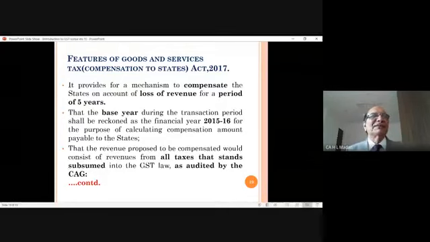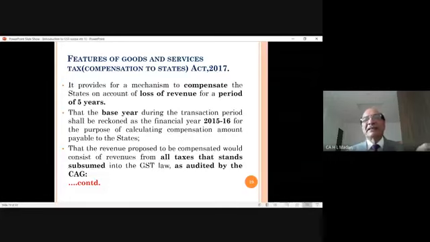Ultimately, the central government said, okay, in the interest of the nation, since we want to implement GST, therefore we will give you compensation for 5 years. So for 5 years, compensation has been guaranteed by the central government.